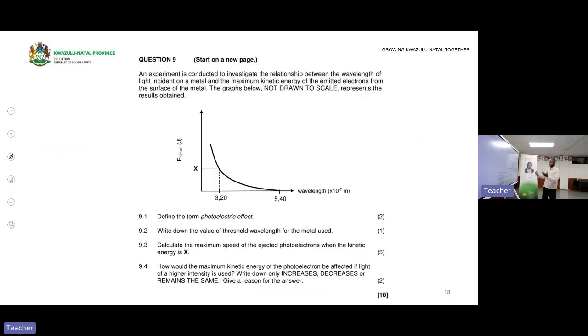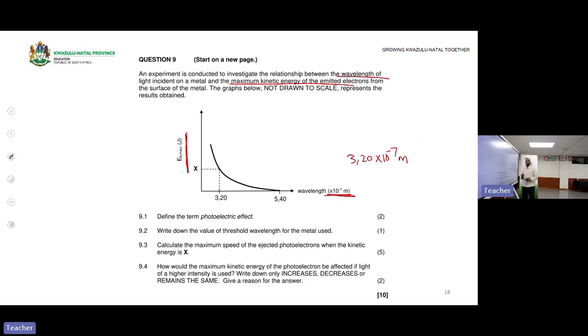An experiment. This is the next question. So you can see here for 10 marks. So let us pick up the pace. The experiment is conducted to investigate the relationship between the wavelength of the light incident on the metal and the maximum kinetic energy. If there is a graph like this, you are not panicking. The graph is not drawn to scale. So here you have EK max in joules, and then here you have wavelength. But in wavelength, I see 3.20. Wavelength here is 3.20 times 10 to the minus 7 meters.